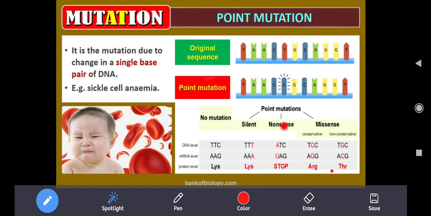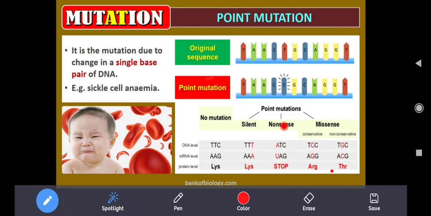The best example for point mutation is sickle cell anemia. In this, the RBCs, red blood corpuscles, are produced as sickle shaped, sickle in the sense of a sword, a small knife-like structure.